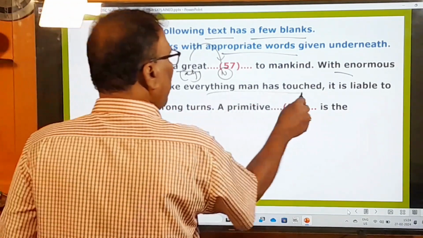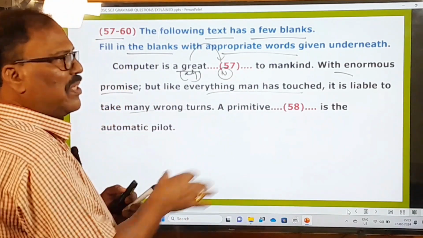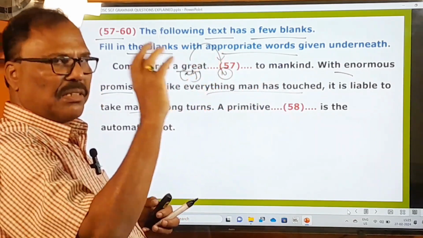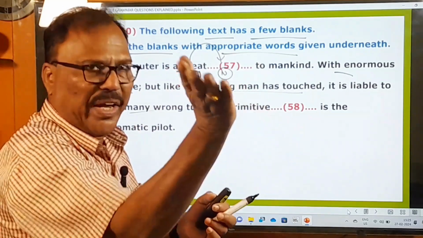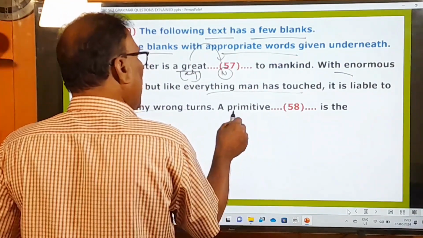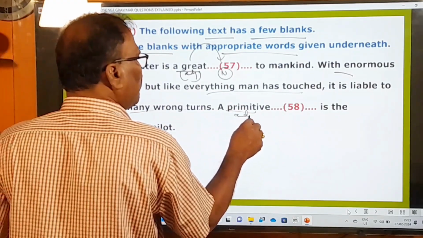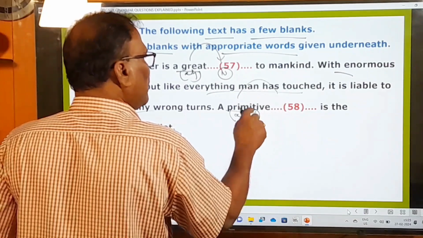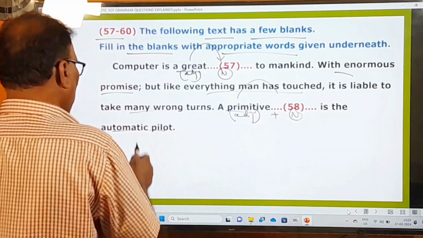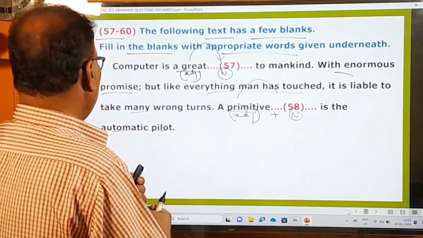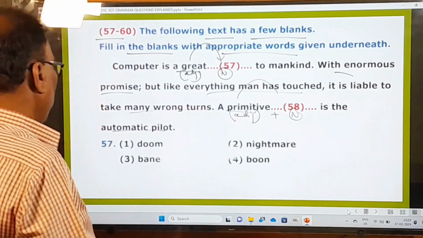But like everything man has touched, unfortunately, whatever man has touched is liable to take many turns. That is, the technology, whatever man touches, is taking wrong turns, or going in a wrong way. A primitive dash is the automatic pilot. So a primitive is again what? Primitive means ancient. After this adjective, we must again use a noun. What noun is to be used? That is the automatic pilot. So here these two blanks are given, and two options are also given under that.